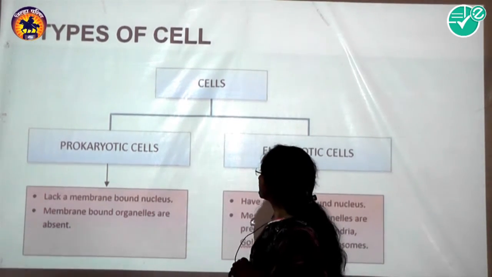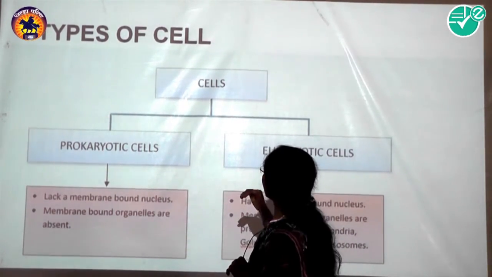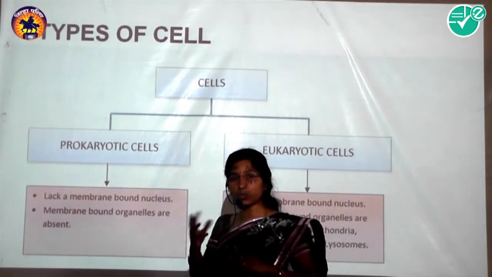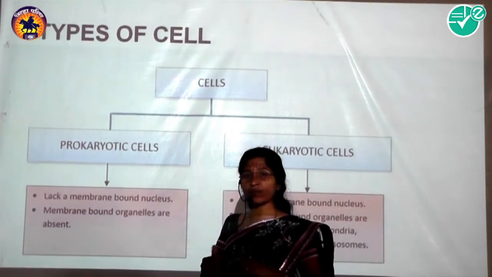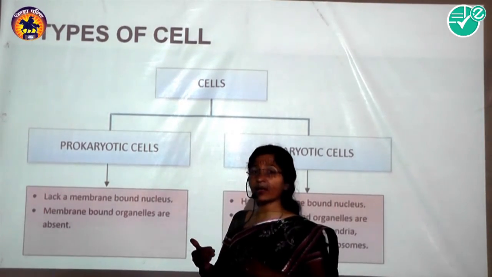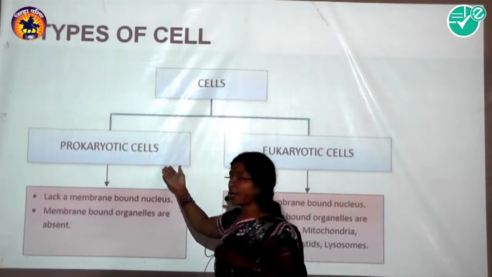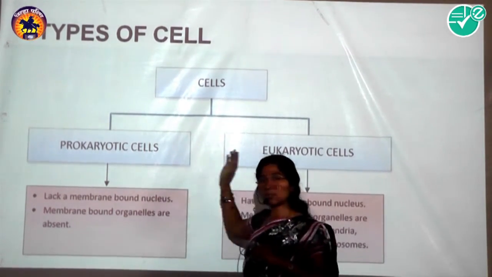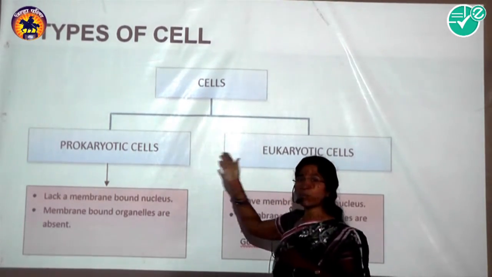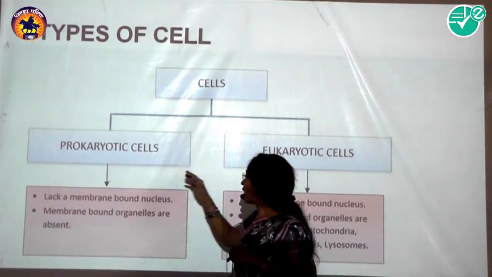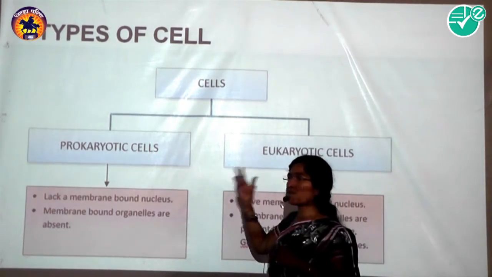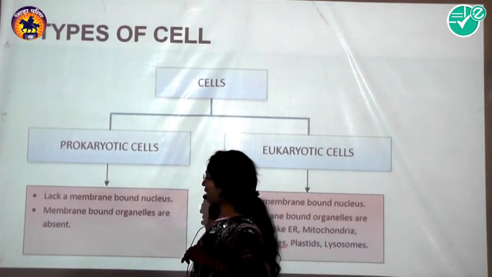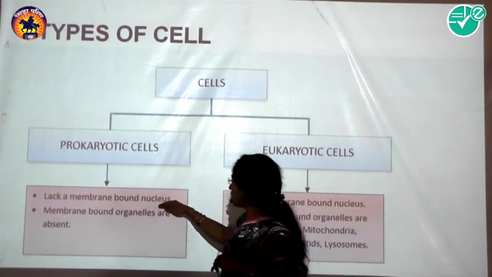Now, living organisms are kept in two categories on the basis of which type of cells they are made of: prokaryotic and eukaryotic. These are the primitive cells and these are the advanced cells. Pro means primitive and eu means true or advanced. The main difference between these two cells is the lack of a membrane-bound nucleus.